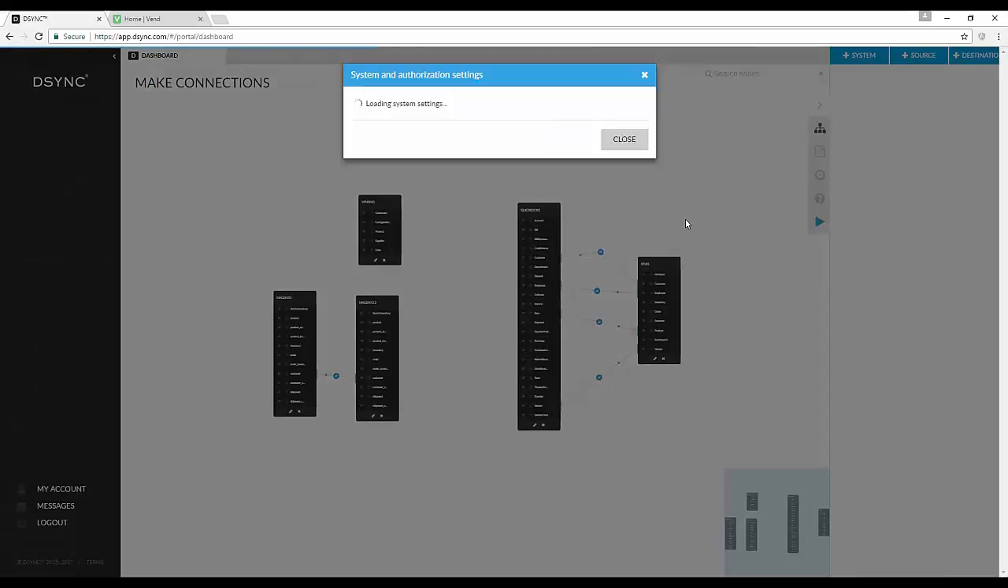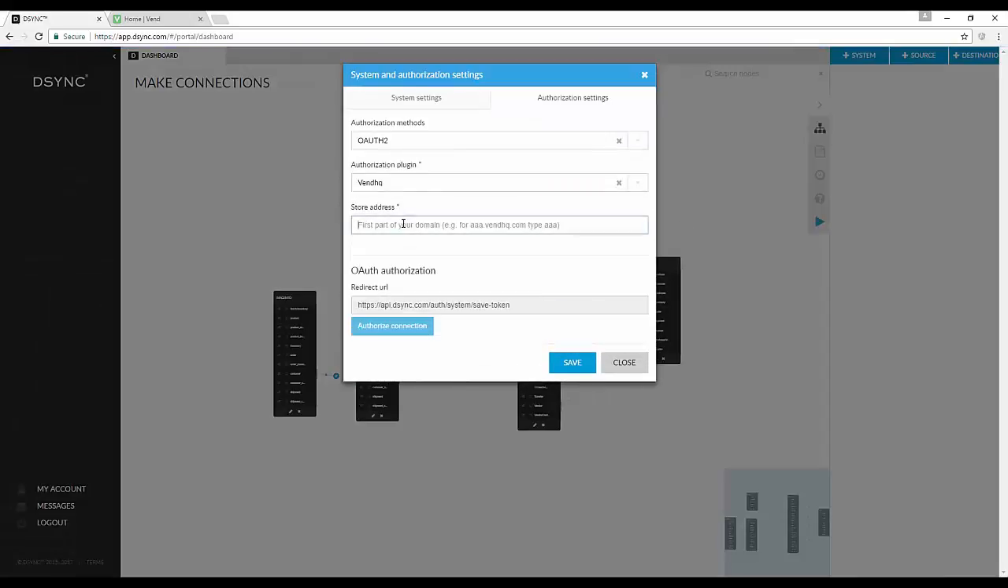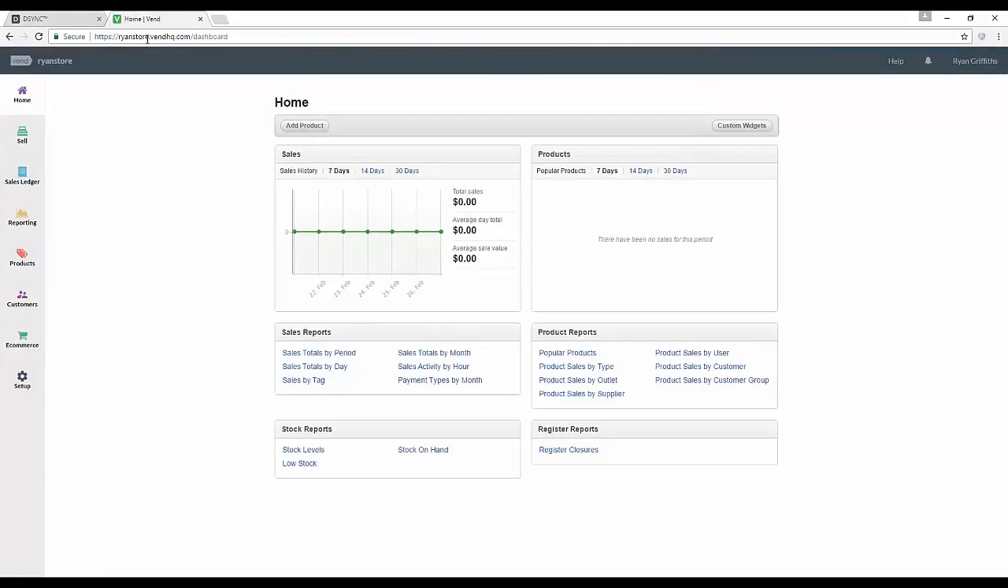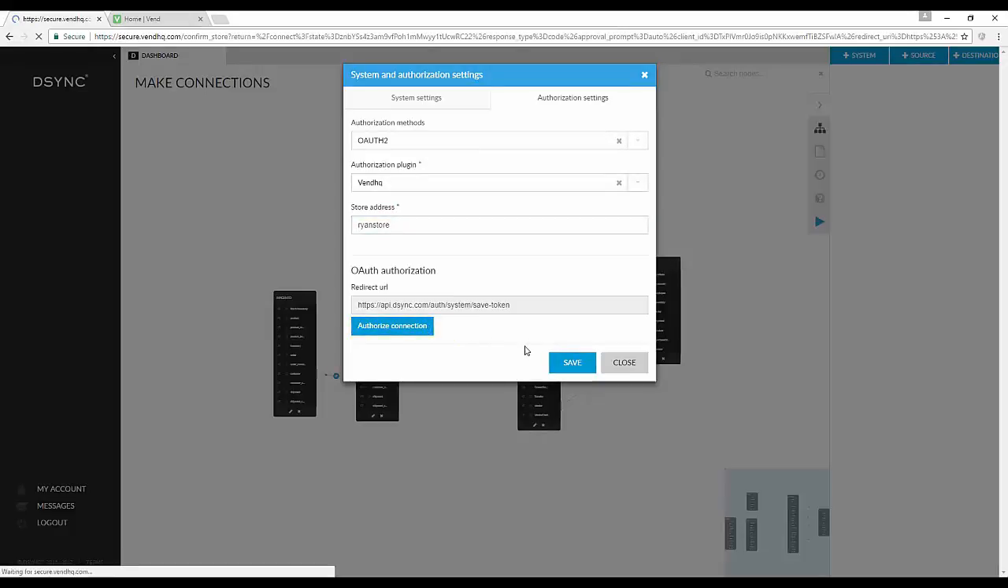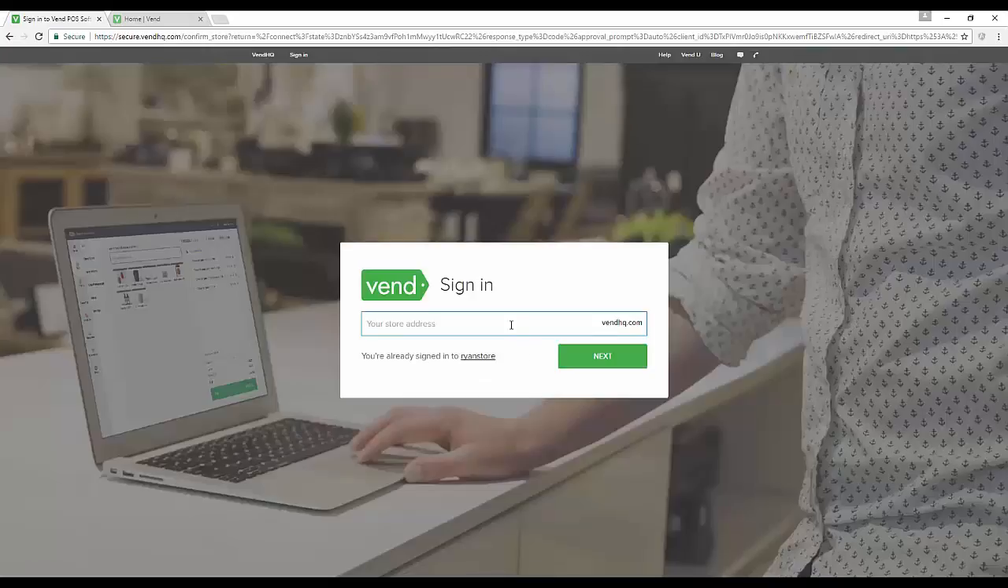Select Open System Settings. Enter the store address. Select Save. Click on Authorize Connection. This will lead to an automated Vend process.